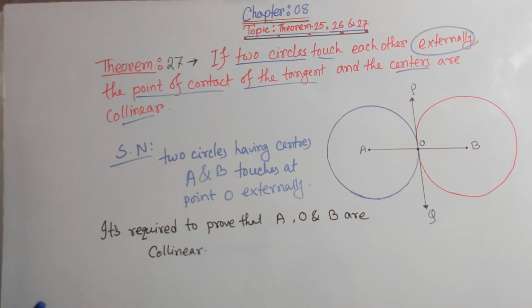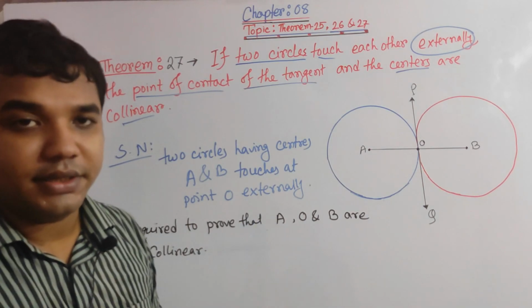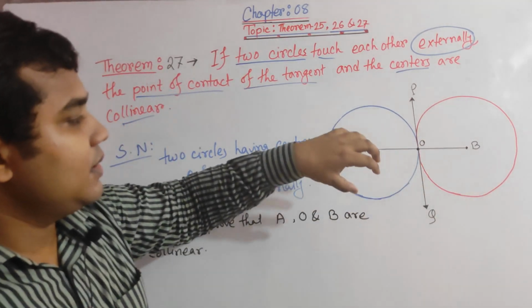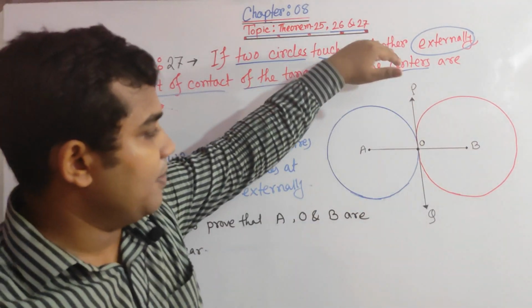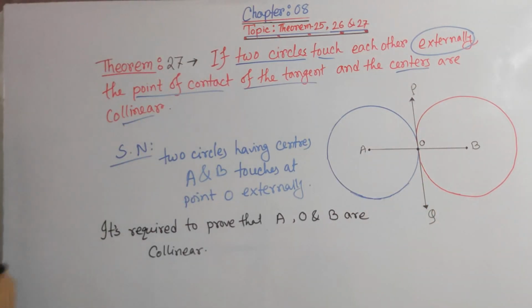Now our construction part. Since they touch externally, there must be a tangent. Let the tangent be POQ. That is our construction part.